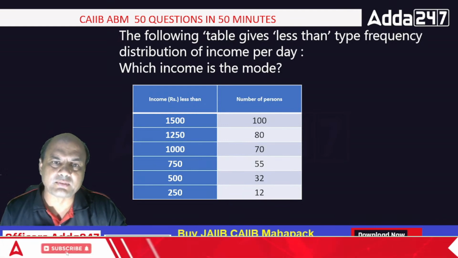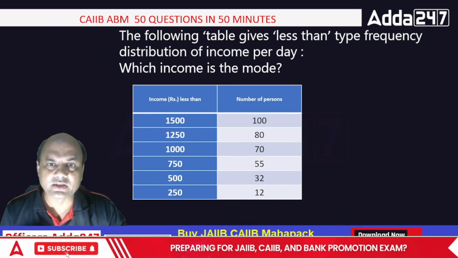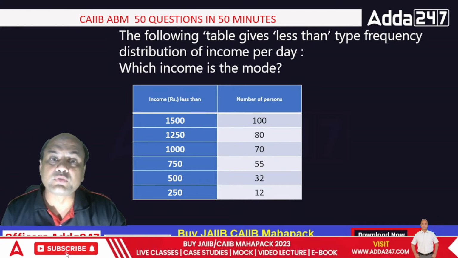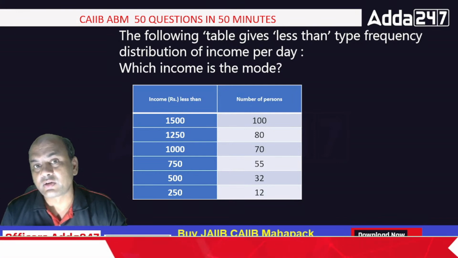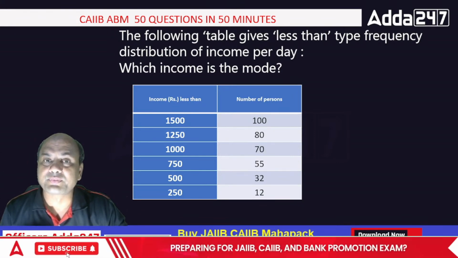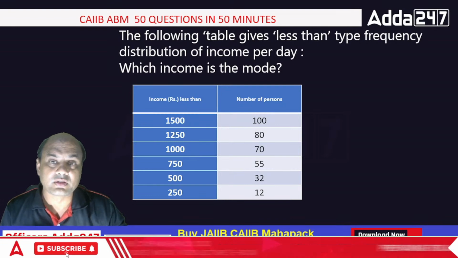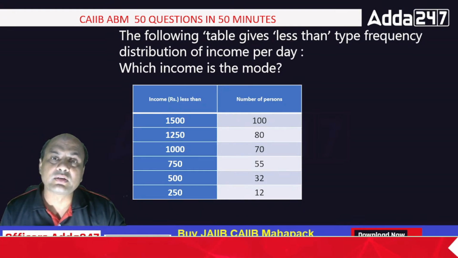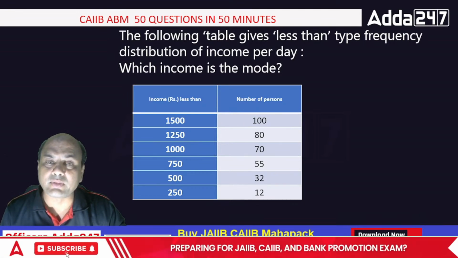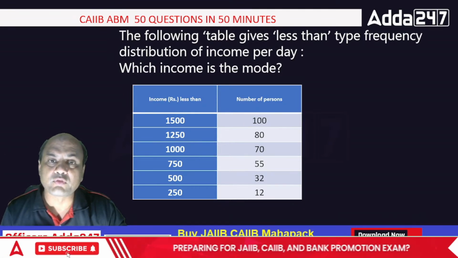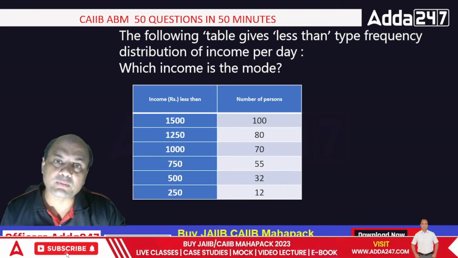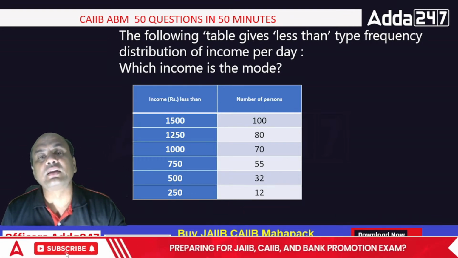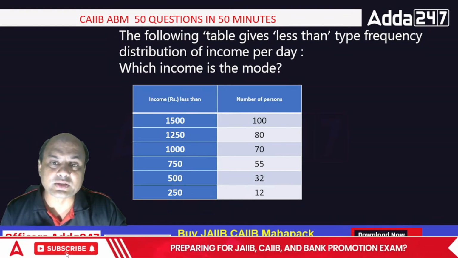Look at this. These are the incomes given, and this is the frequency. Frequency means number of persons. So which of them will be the mode over here? What is the meaning of the mode? Just type in the comment section. Mode means what? Maximum times or minimum times? The number which comes maximum times is known as mode.